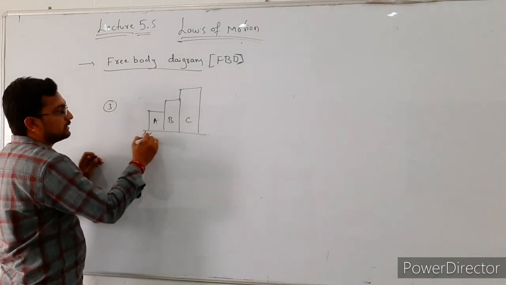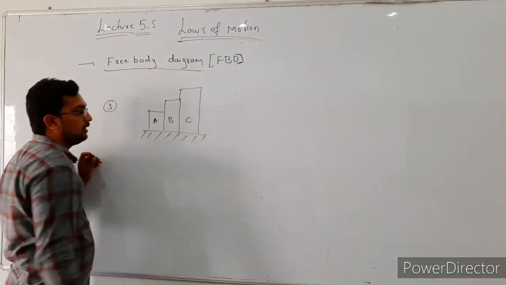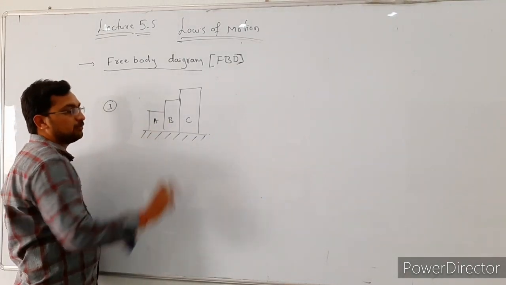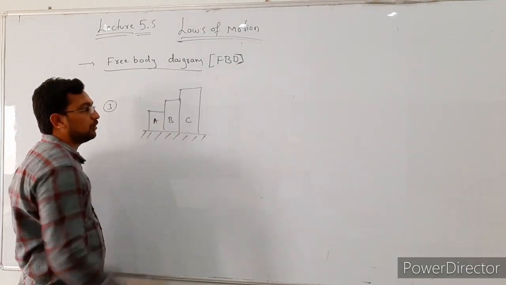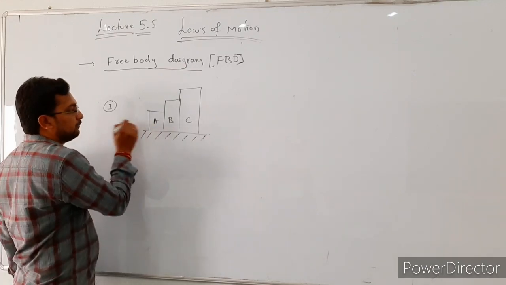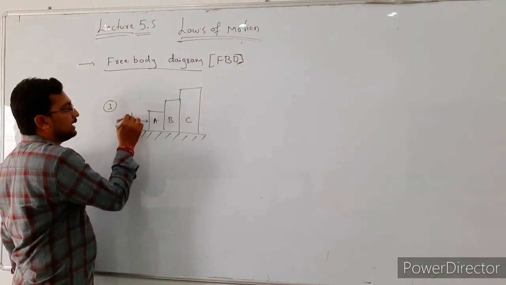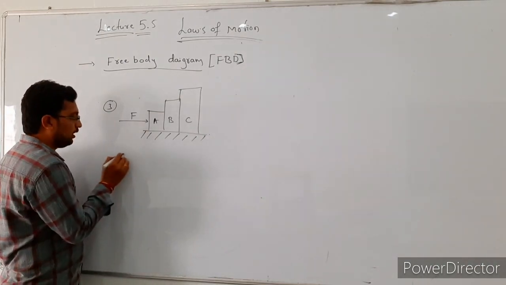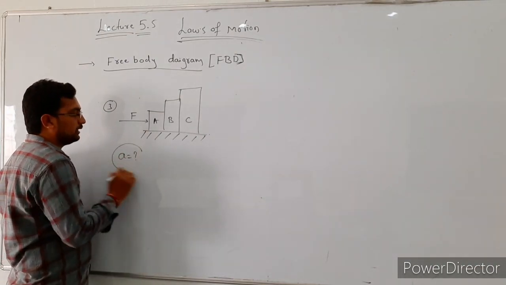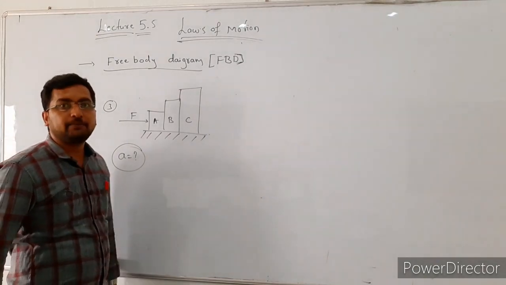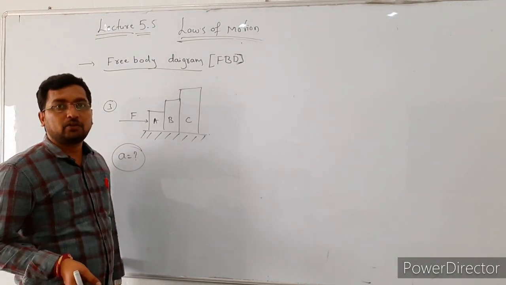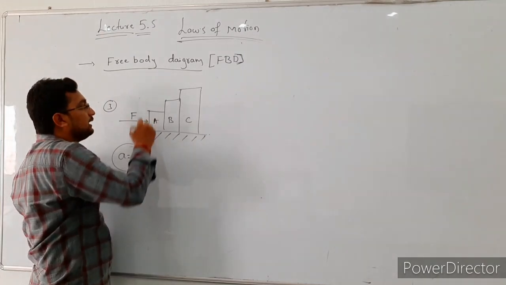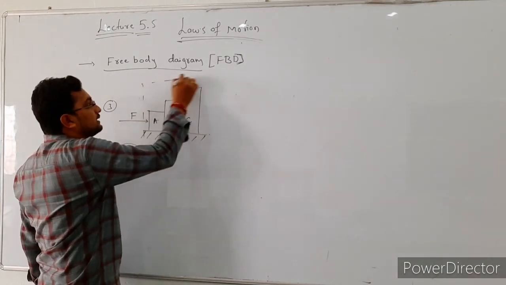Okay. So in this case, there are three bodies kept in contact. The first body has mass m1, the second body has mass m2 and the third body has mass m3. In this case the force is acting in this direction. Here also we are going to find out the acceleration of the system. The second method to find the acceleration of the system is to consider this as only one system.